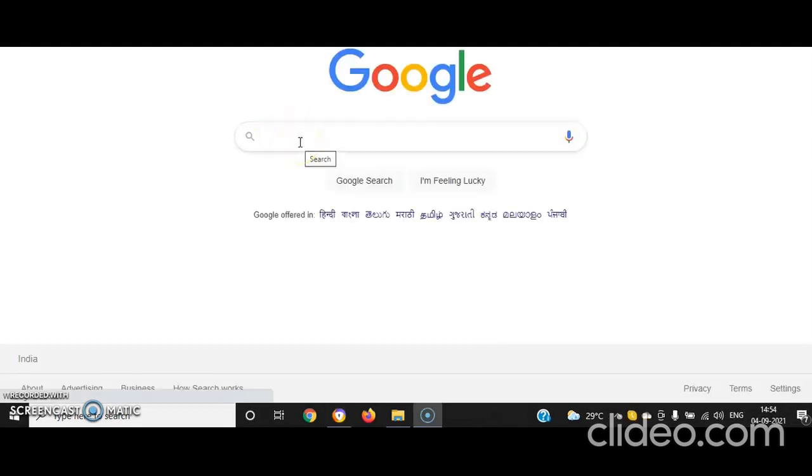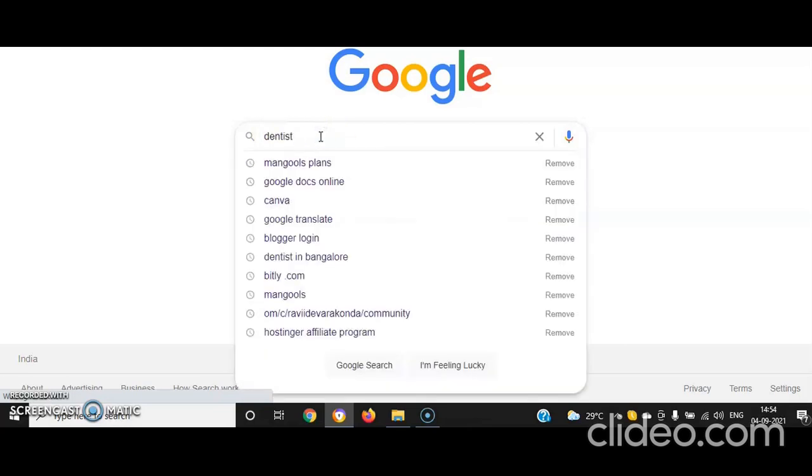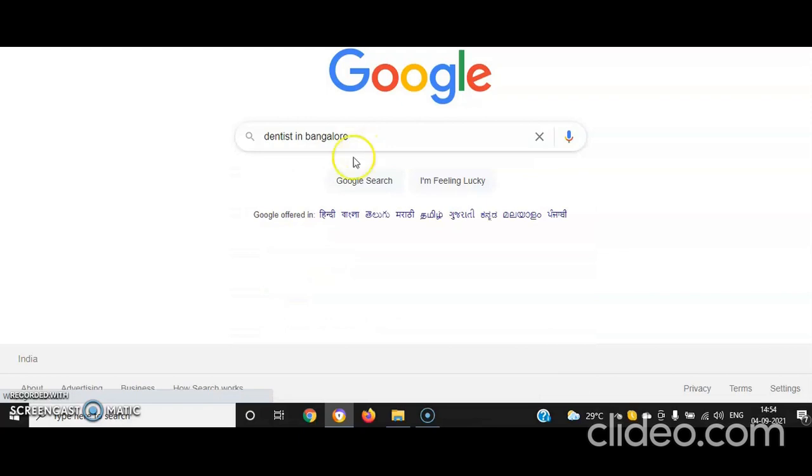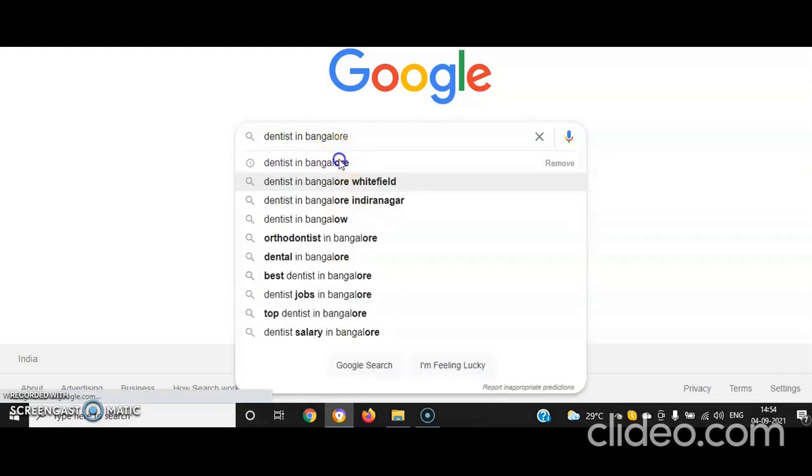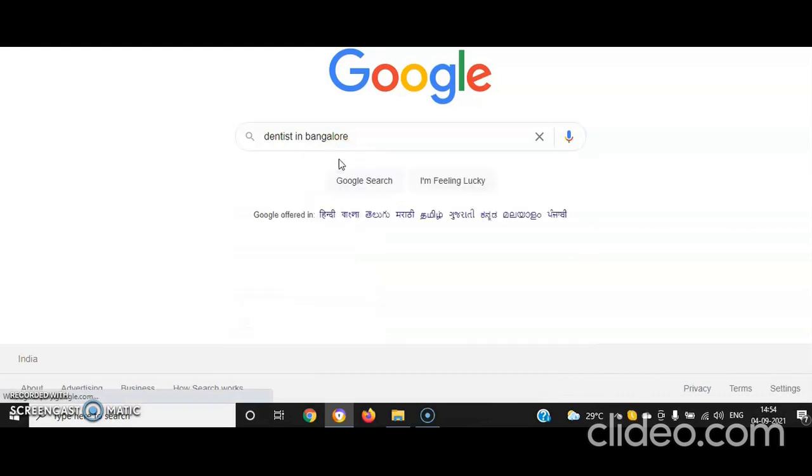In Google, actually, you can find any small businesses or anything. For example, I want to get the information in my area. For example, you want to find available dentists in Bangalore. You want to find in this city.